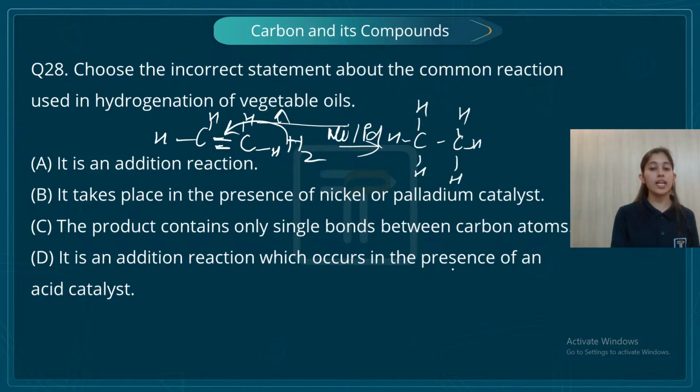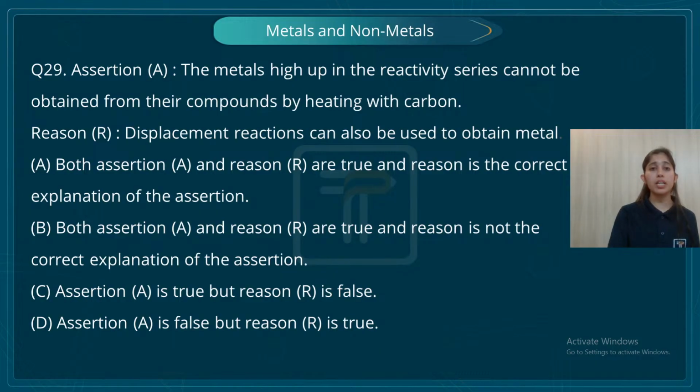True. It is an addition reaction which occurs in the presence of an acid catalyst. False. It occurs in the presence of nickel and palladium. Now coming on to the assertion and reason. The metal high up in reactivity series cannot be obtained from their compounds by heating with carbon. Absolutely correct. Then what is the next statement?